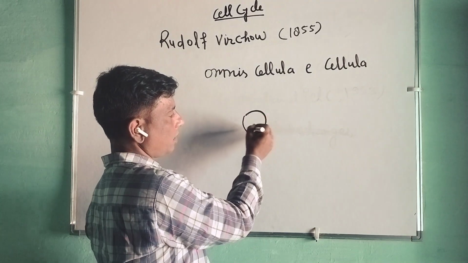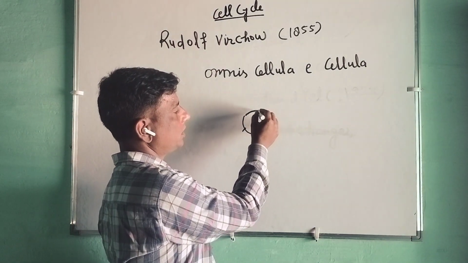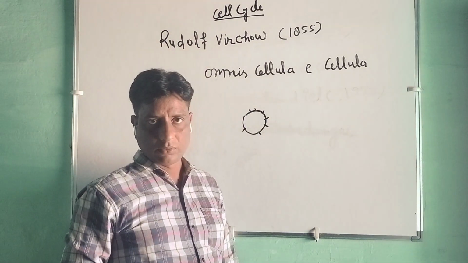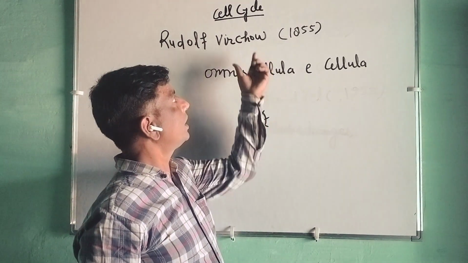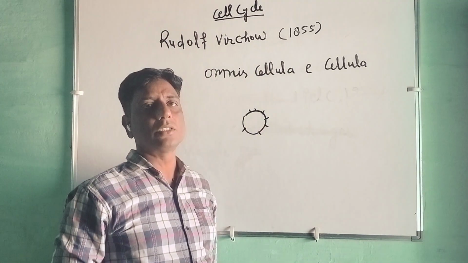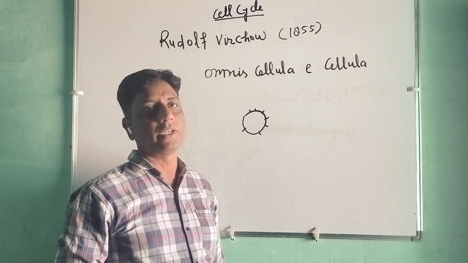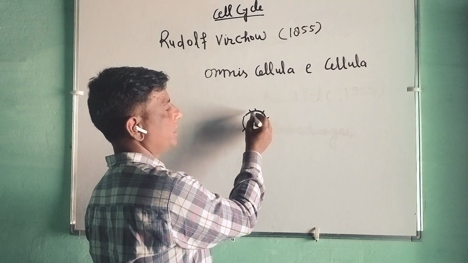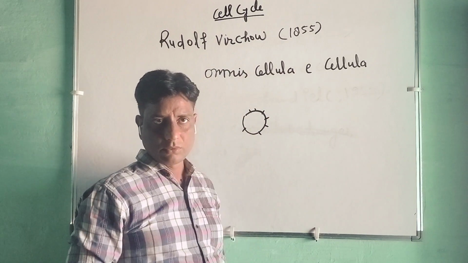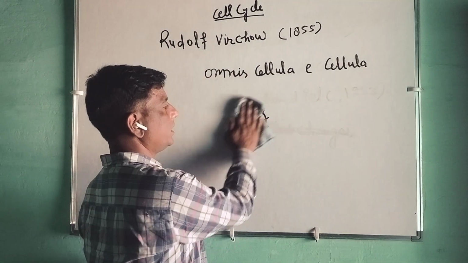So this is termed a cycle, with a series of changes. But in the case of the cell cycle, the series of changes is genetically controlled and coordinated. Coordinated means one by one. So the thing will happen like this.